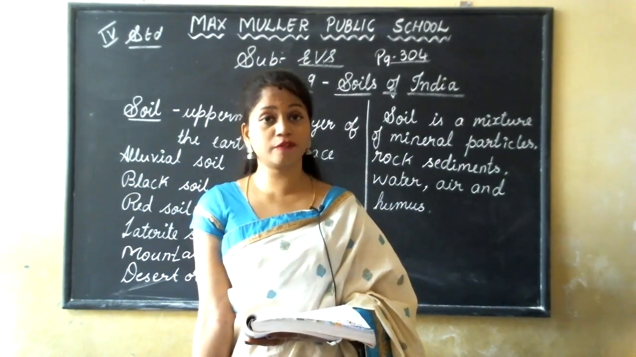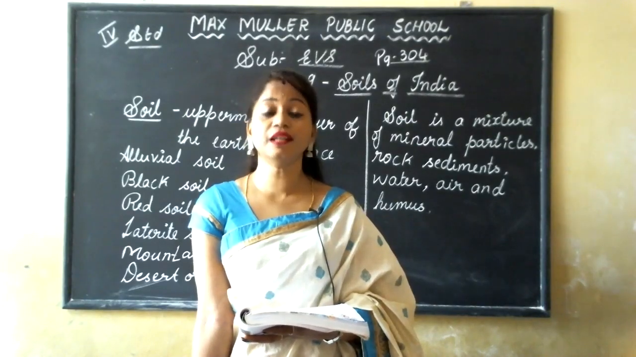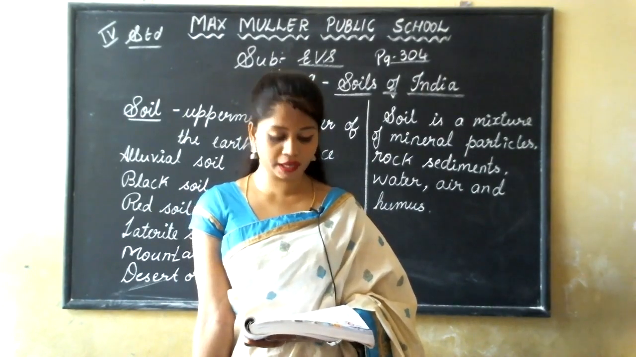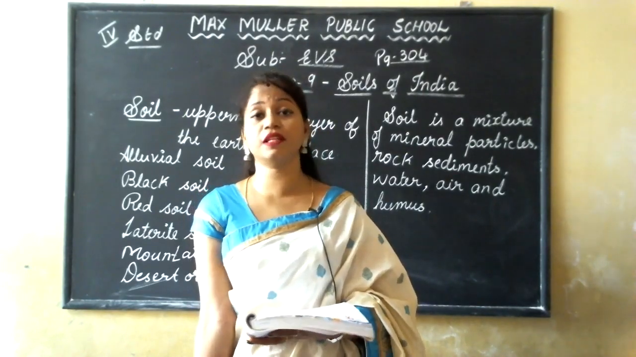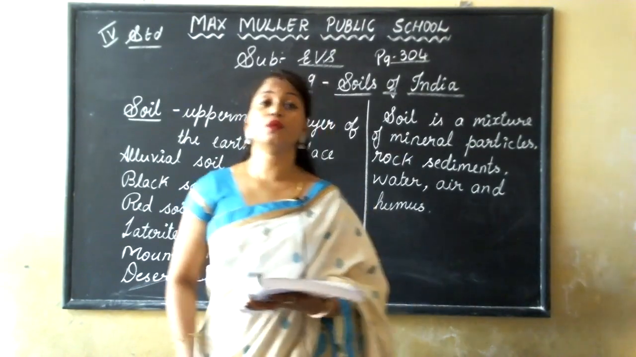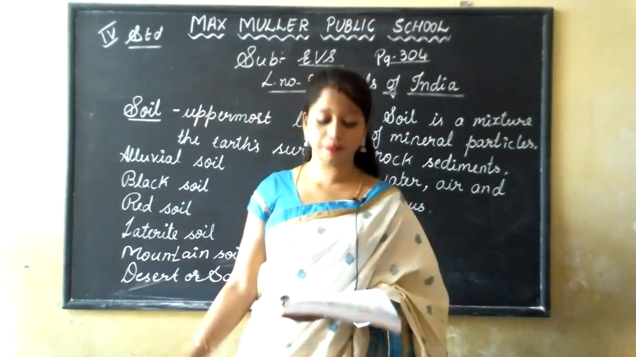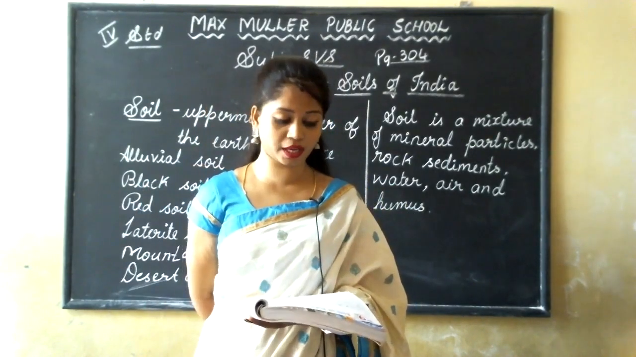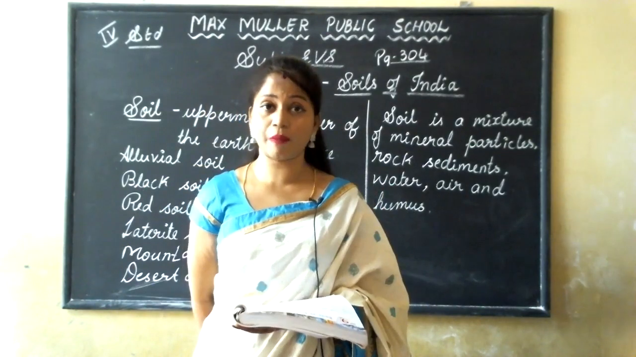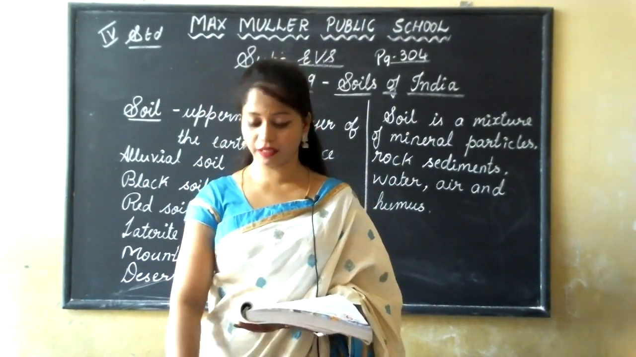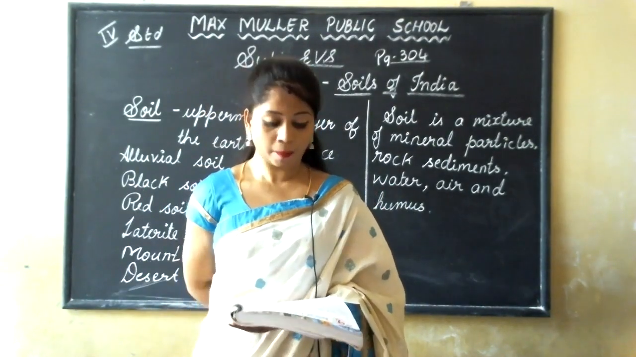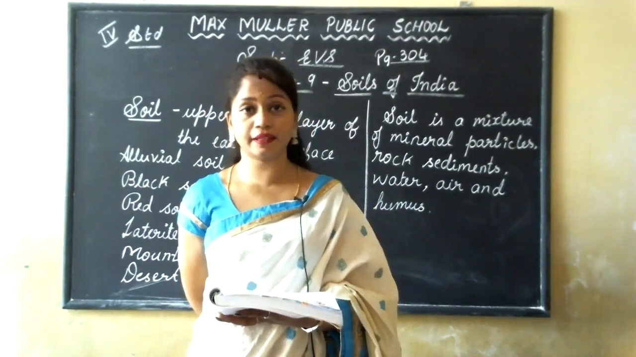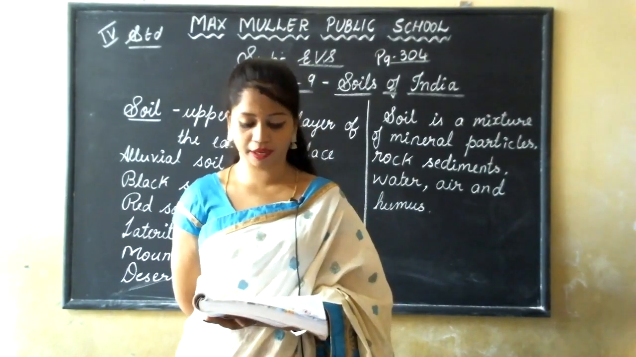Fertile soil is good for crops. The fertility of soil varies from place to place. It varies from one place to another place. Manure and fertilizers, chemical fertilizers, are added to the soil to make it fertile. Okay, this is what we have about soil.